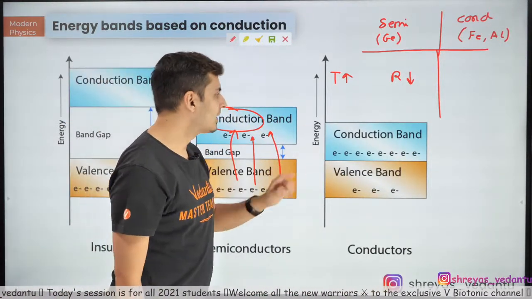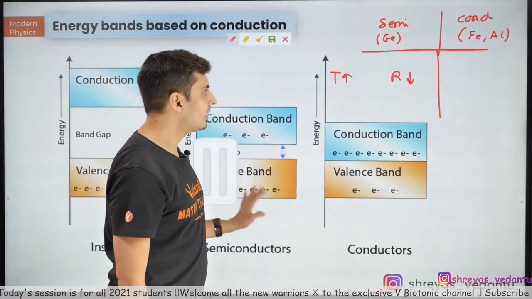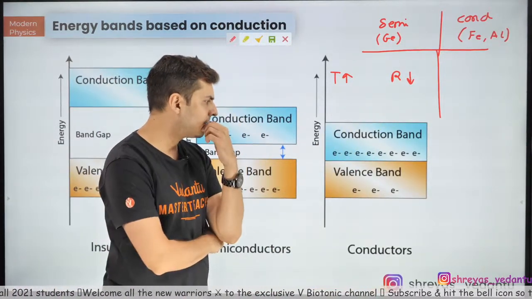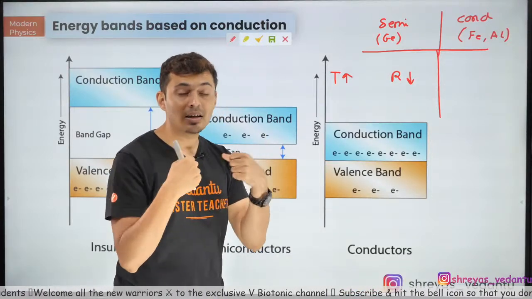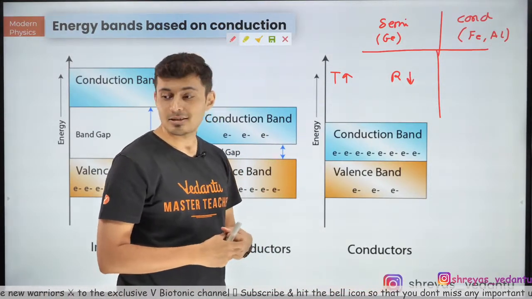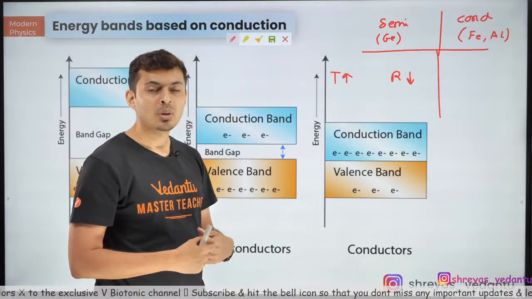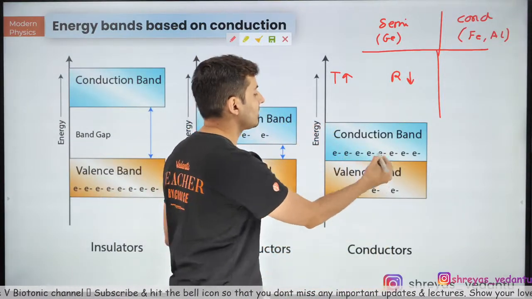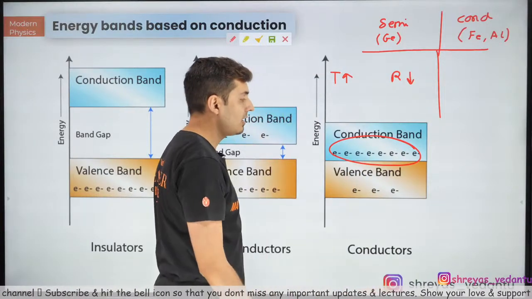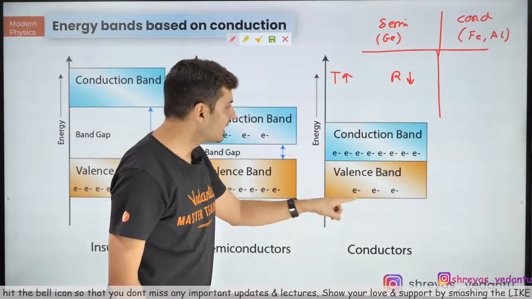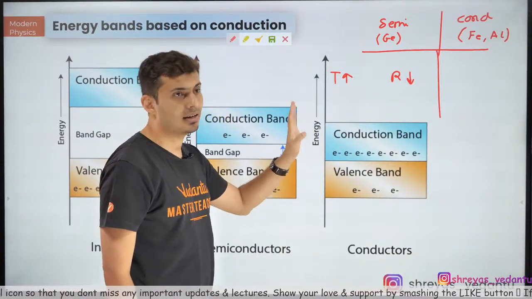Similarly, you might think, sir, for conductors like iron, aluminium, copper, etc., what should happen? If I increase the thermal collisions, will the resistance decrease? The answer is no. The reason is there are already so many electrons in the conduction band. A further increase of temperature will not increase the number of electrons in the conduction band.